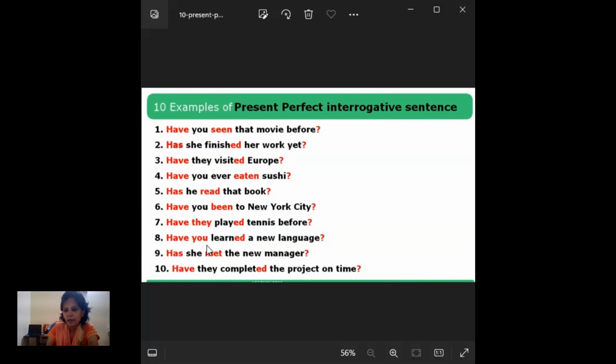And eighth one, have you learned a new language? He is asking, did you learn any new language? He wanted to know about that person, whether he has learned any language recently, and whether that person is learning any new language.